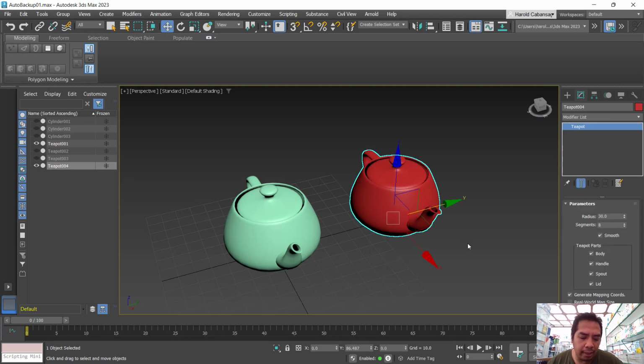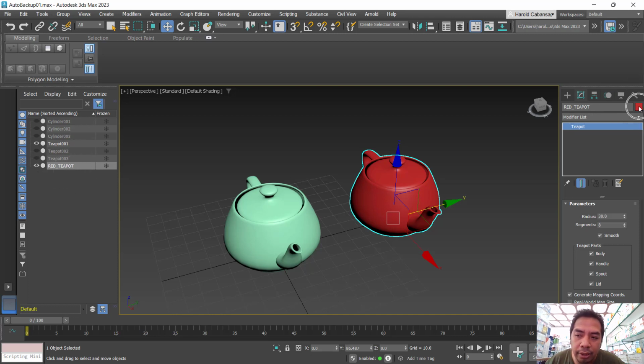To modify simply means to edit an object. Here in 3ds Max, you just need to select that object and go to the modify panel. Now, what are the things that you can edit about the object? First off, you can change the object's name. For example, if I change this to red teapot, that name also reflects here in the object list.